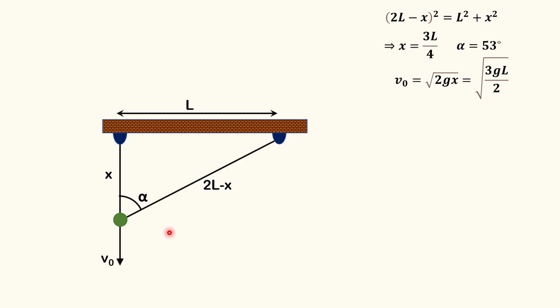What after then? If I ask you what is going to be the trajectory of this bead after the string becomes taut, you just have to think it over and put a constraint over the motion of this bead. What is the constraint that it must follow?